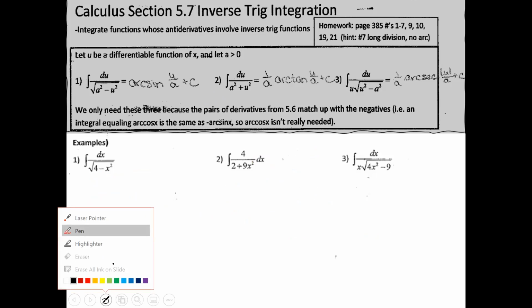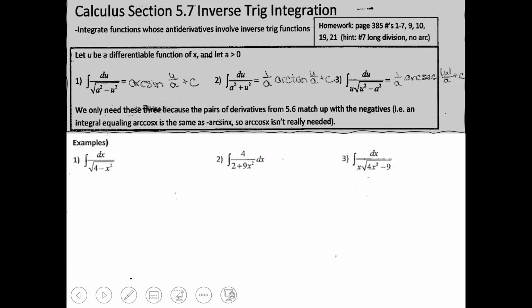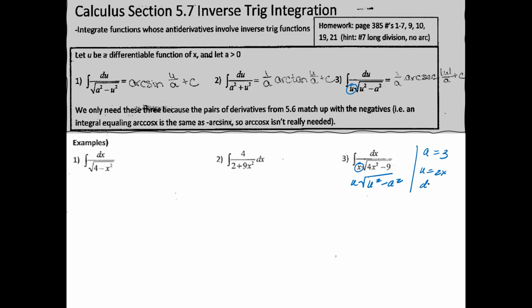All right, let's go ahead and take a look at example 3. You can pause the video and try this one on your own. And when you're ready, you can unpause the video and we'll go over it together. Okay, so first things first, I know that there's an x. So most likely, I'm probably going to be using this one here with the arc secant. Okay, so then let's go ahead and compare it. And then from there, you know your a is going to be 3, your u is 2x, your du is 2dx, and your dx equals du over 2.